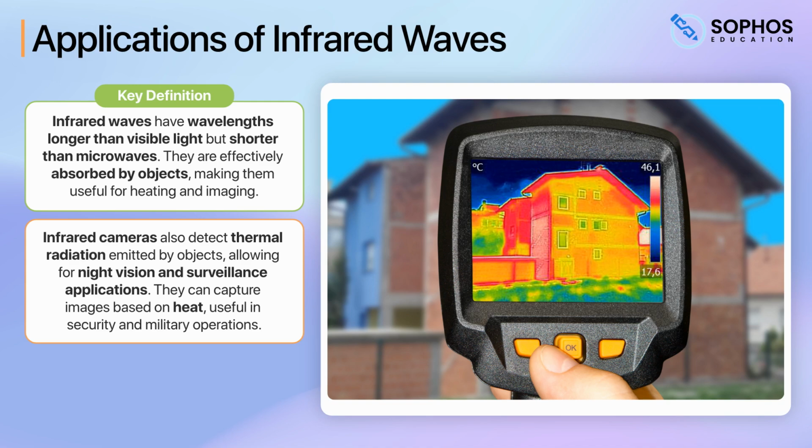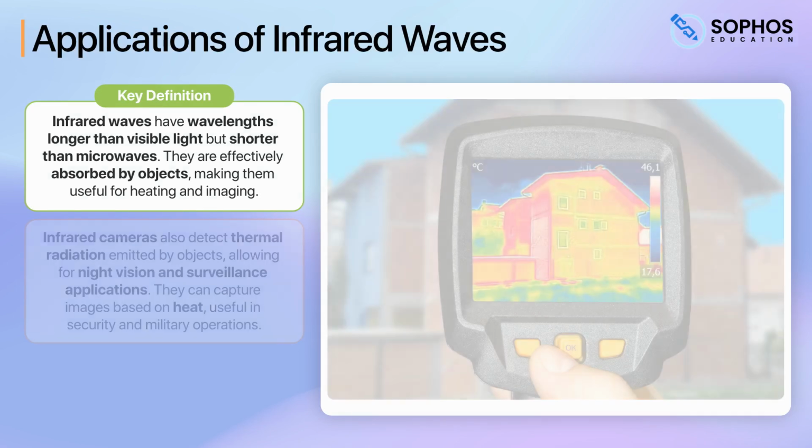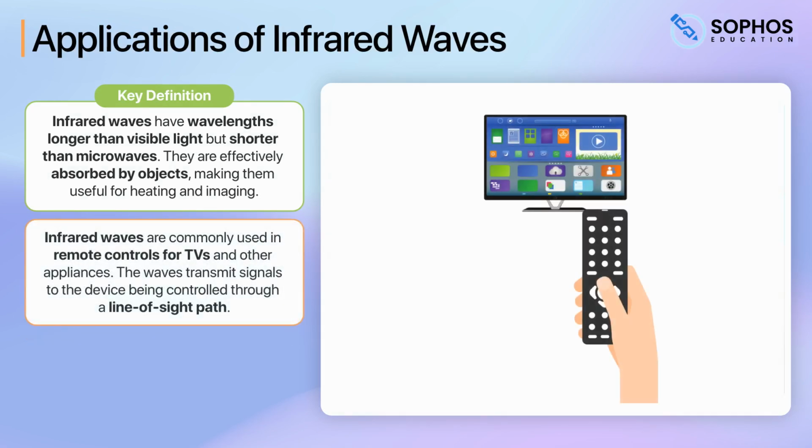They can capture images based on heat, which is useful in security and military operations. Finally, infrared waves are commonly used in remote controls for TVs and other appliances. The waves transmit signals to the device being controlled through a line-of-sight path.